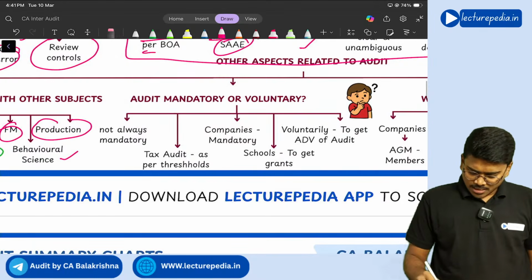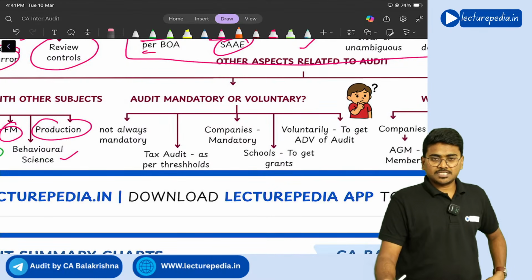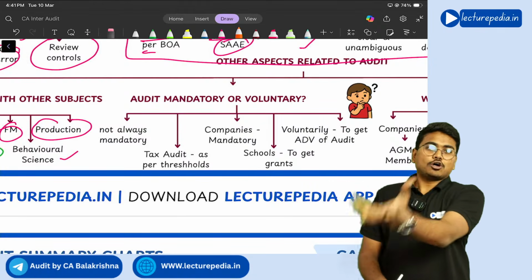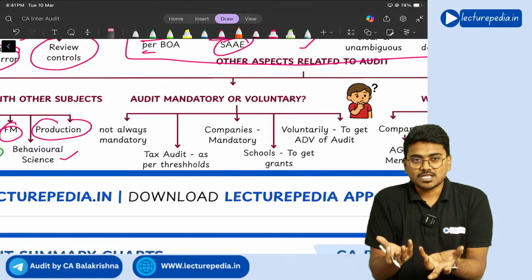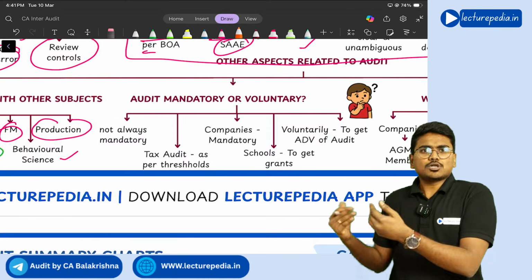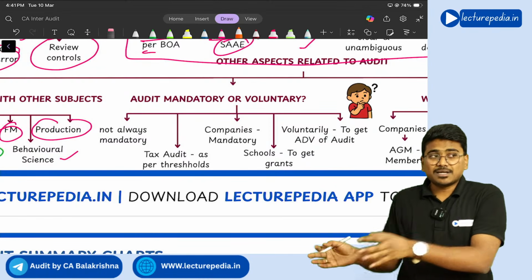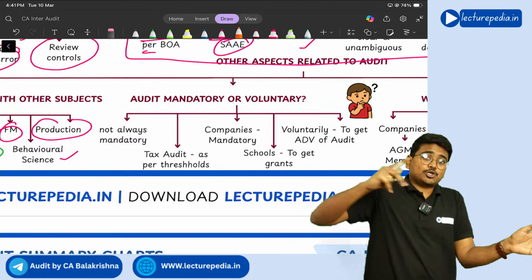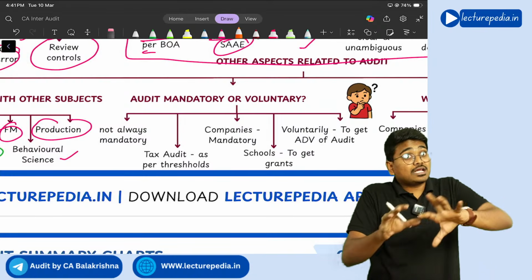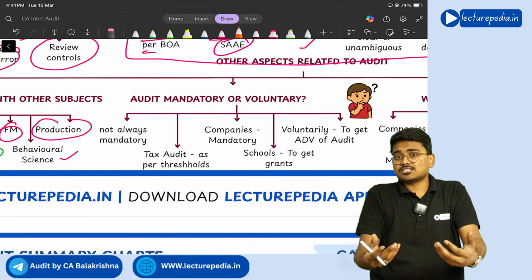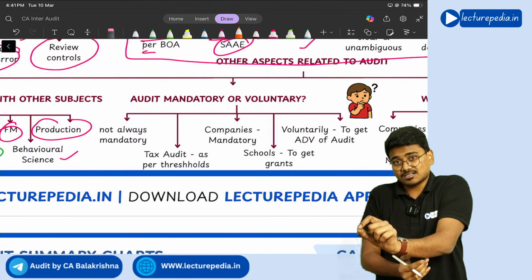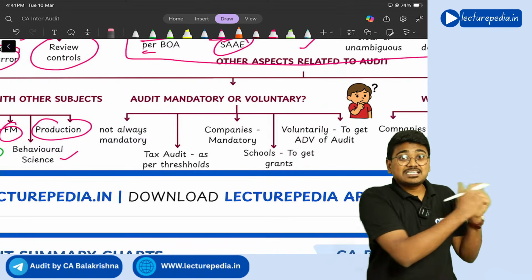Next, is audit mandatory or voluntary? Tell me. See, you can't straight away say whether audit is mandatory or voluntary. It depends. If it is a company, audit is mandatory. If it is a partnership or a sole proprietor, statutory audit is not mandatory. But as per the Income Tax Act, if the thresholds are crossed, tax audit becomes mandatory, right? And some organizations, like charitable organizations such as schools, might get their books of accounts audited for receiving some grant.